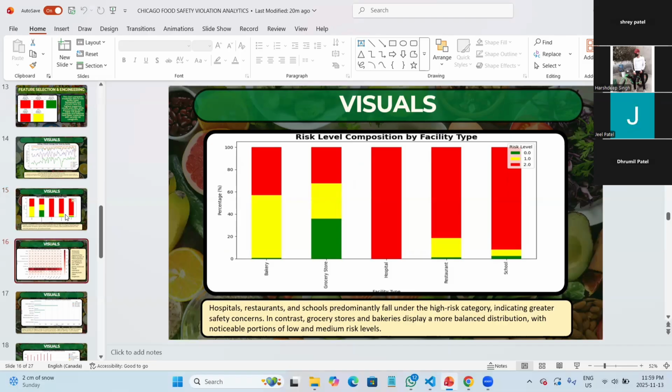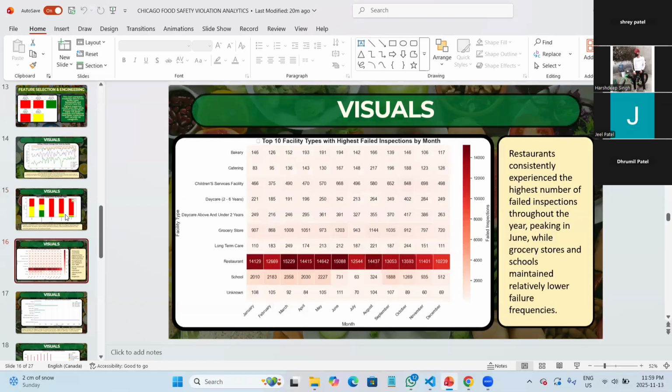Next one, please. So this particular heat map shows the number of failed inspections for the top 10 facility types across each month. The darker color represents more failures. Restaurant clearly has the highest number of failed inspections every month, as we can see in the dark colors. Grocery stores and daycare facilities also show steady failure counts. This visual helps us identify when and where failure happens most often.